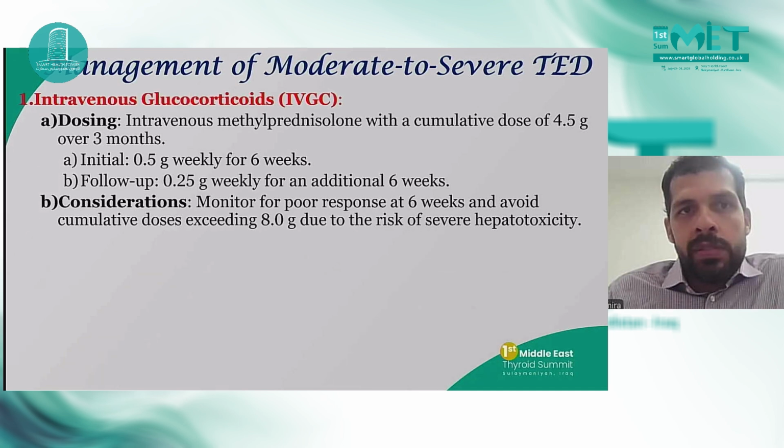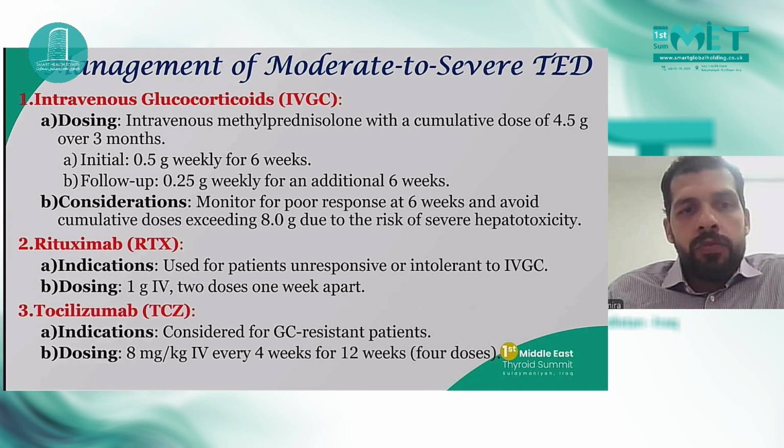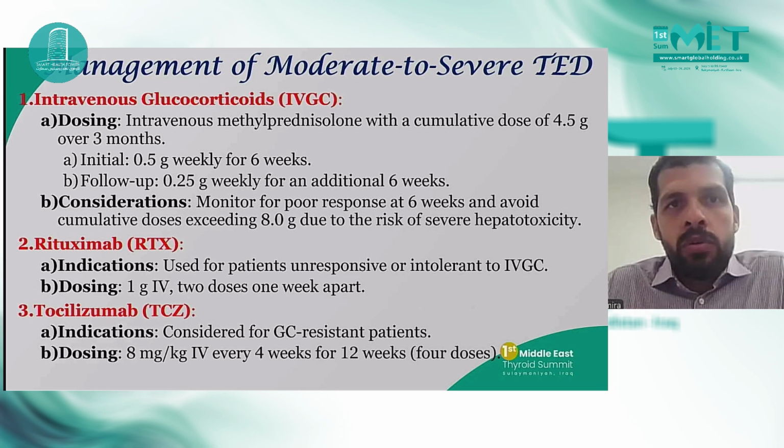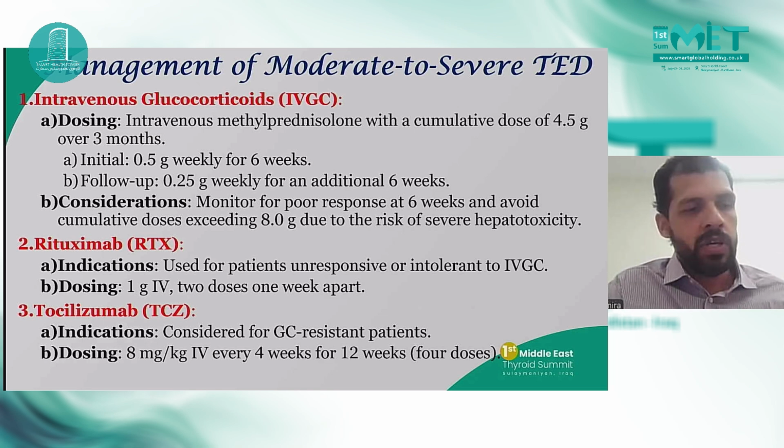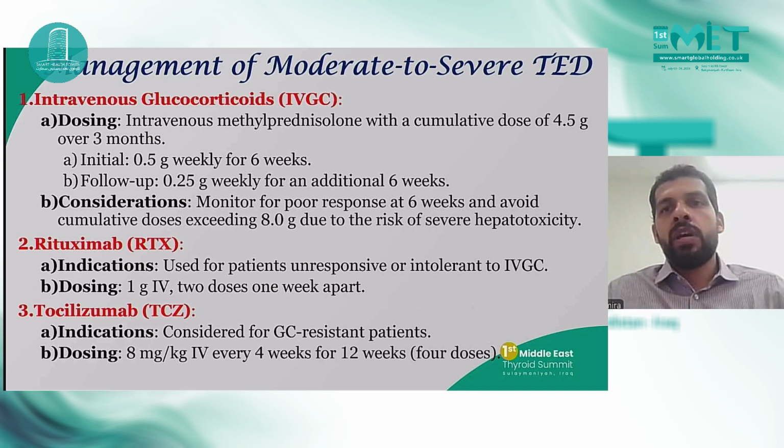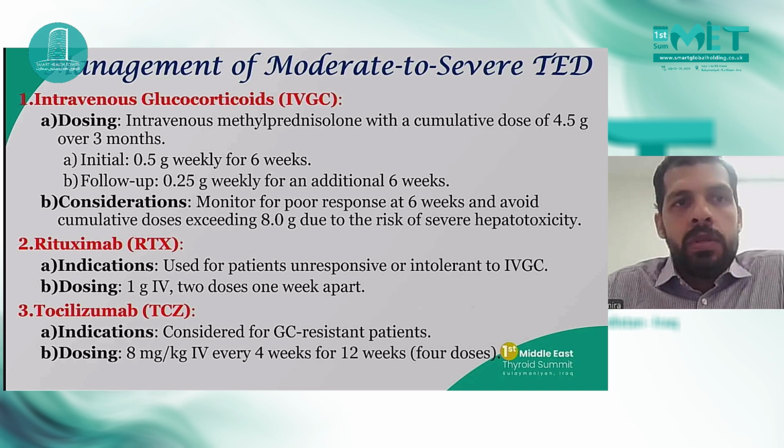For moderate to severe thyroid eye disease, we have 4 pillars of treatment. Intravenous glucocorticoids, here we're talking about methylprednisolone, with a cumulative dose of 4.5 grams over 3 months. The course goes as follows. We start with initially half a gram weekly for 6 weeks, then follow up 0.25 gram weekly for additional 6 weeks. We should consider that we should not exceed 8 grams as a cumulative dose, and monitor for severe hepatotoxicity and, of course, complications of steroids, especially diabetes and hypertension.